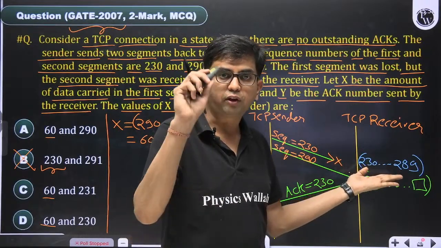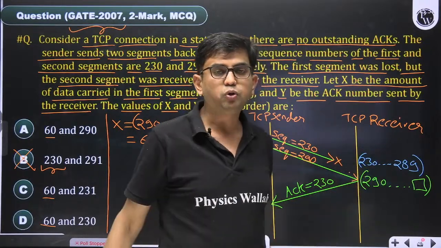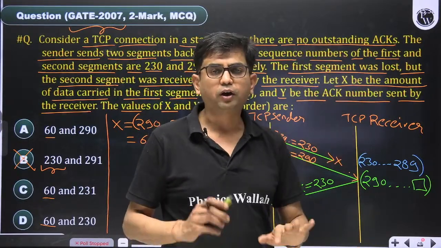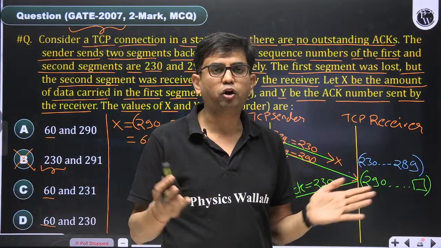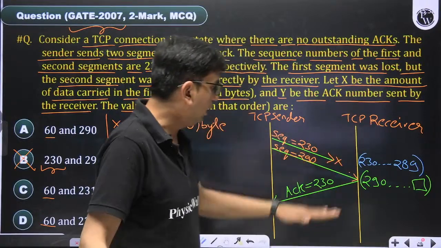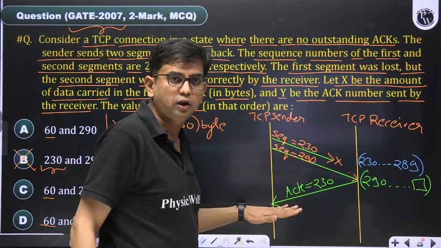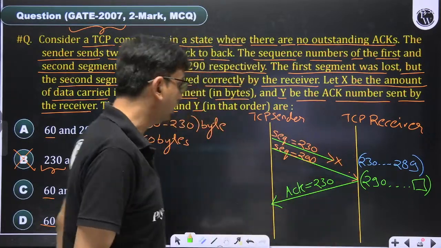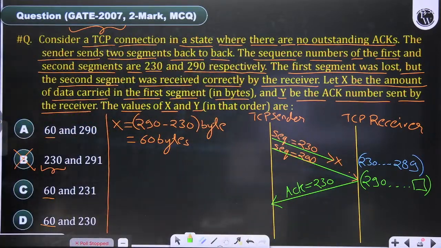So do not send acknowledgement number 290, and do not send selective acknowledgement. It is not asking about selective acknowledgement. It is talking about cumulative acknowledgement. So we have to advertise the number 230, saying that I am expecting byte number 230. So the correct answer of this question is 60 and 230.